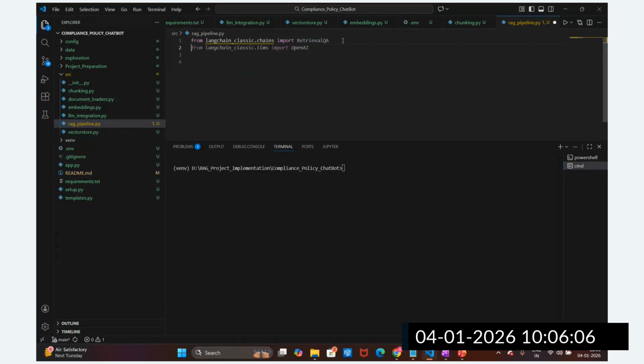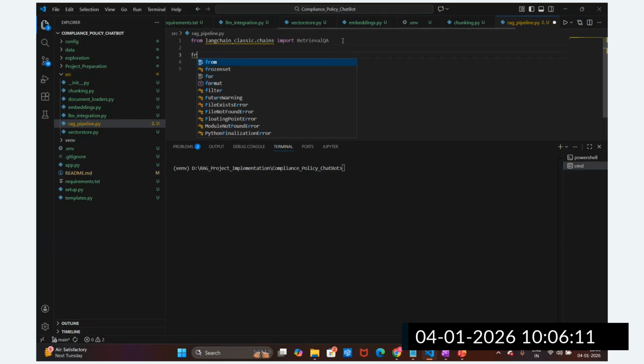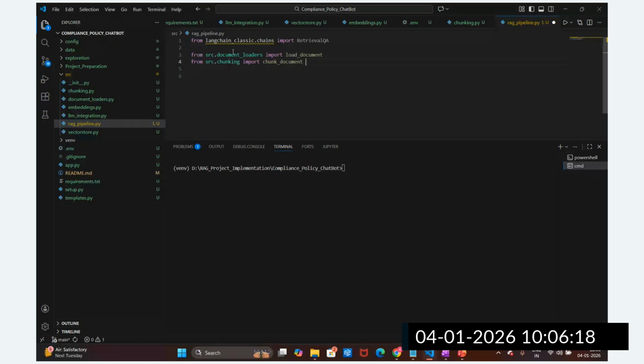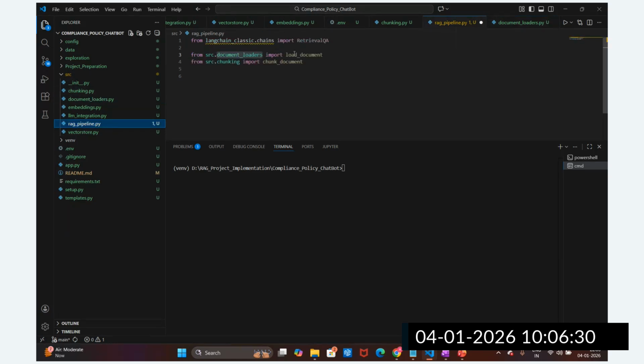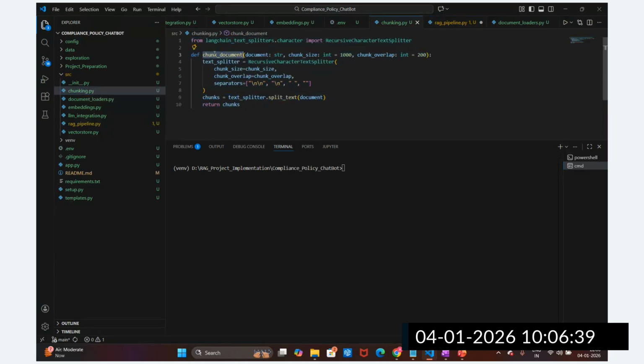Now from the source code, from src, you can see, guys, I'm going to import these one by one. From src, I'm going to import from the document loader. Document loader is one module, a .py file, which we can call a module. From this document loader, we are going to import load document. Then from chunking, chunking is one module. From chunking, we are going to import chunk document. This is the function we have written, right? So we are going to import it here.